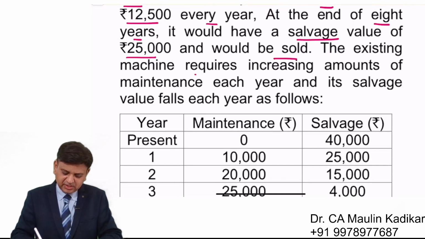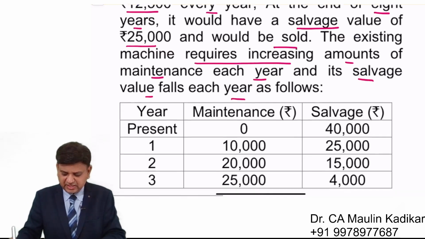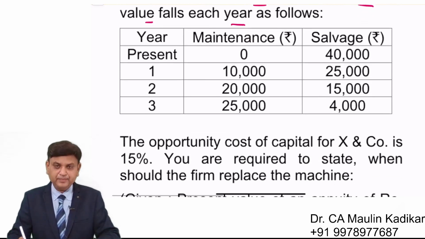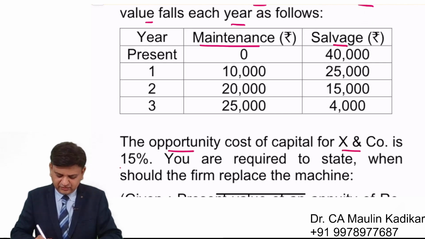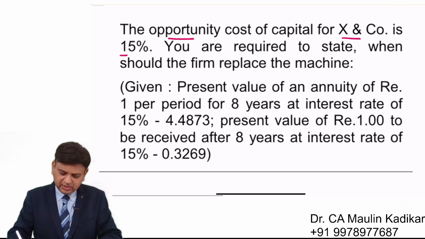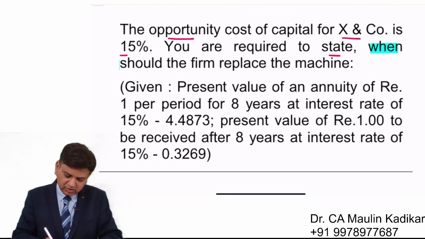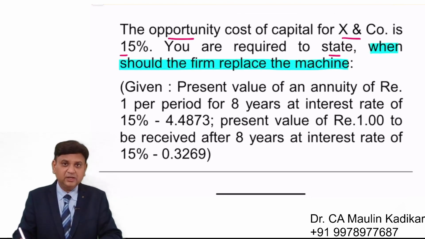The existing machinery requires increasing amount of the maintenance each year and its salvage value falls each year as follows. Maintenance expenses have been provided to us and its salvage value is given. The discounting rate, the opportunity cost of X company, is 15%. You are required to state, highlight the portion: when should the firm replace the machinery?